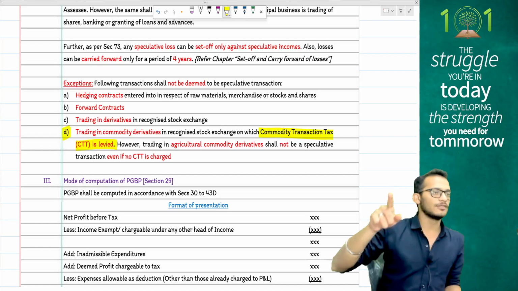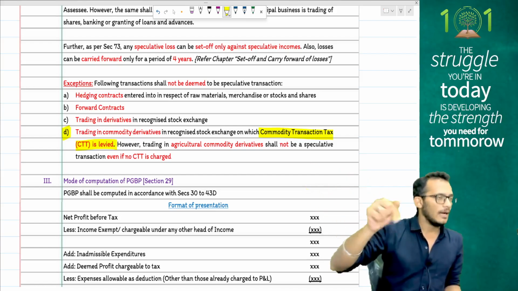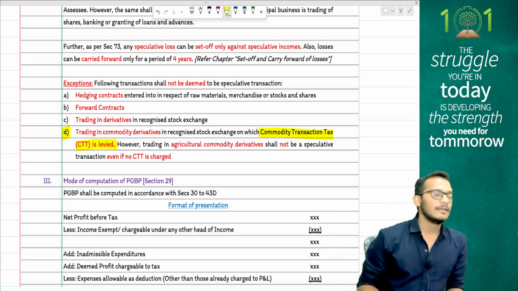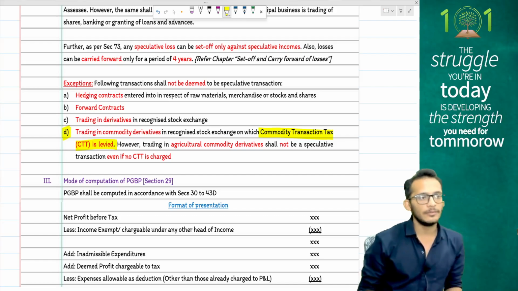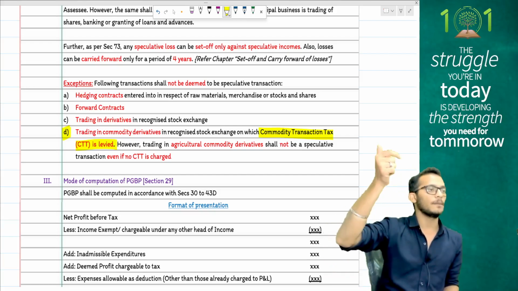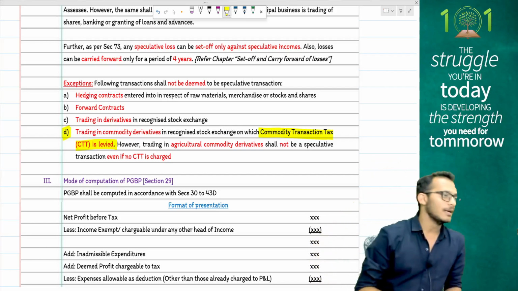Allowances are those items which are not there in accounts but to be allowed in tax. Reductions are those items which are there in accounts but to be removed from tax. Reduction basically means all incomes which are not pertaining to PGBP are to be reduced from your net profit.